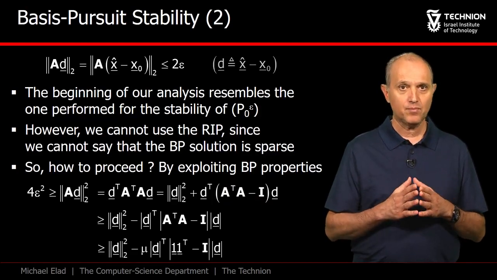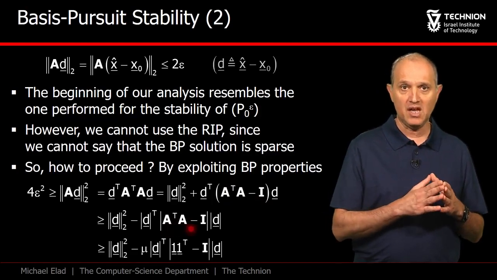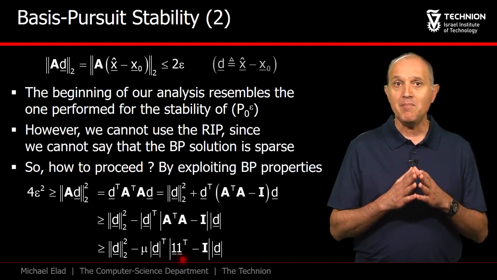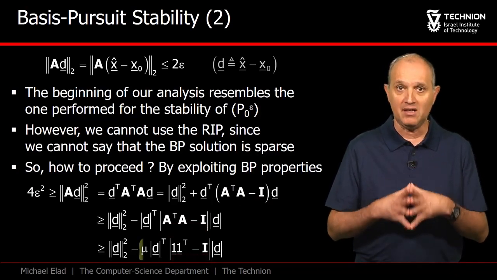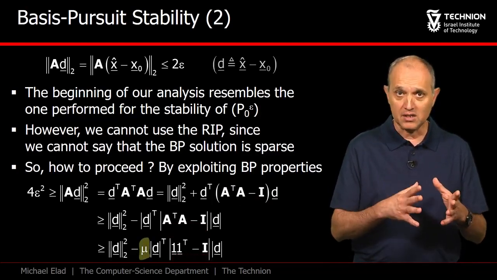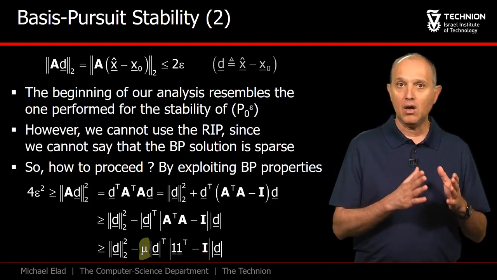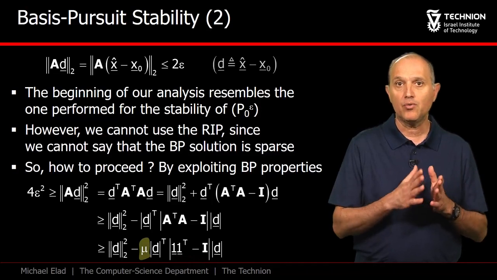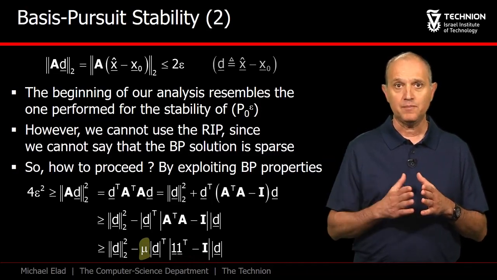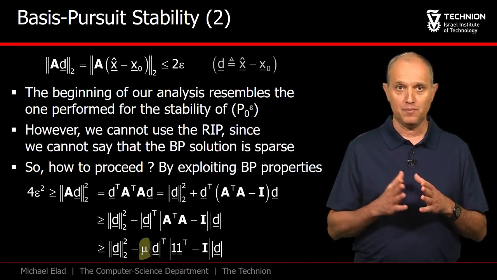As our last step, we replace the absolute of A transpose A minus the identity by a matrix that has zeros on the main diagonal and mu, the coherence, everywhere else. Observe how we write this as a column vector of 1s multiplying a row vector of 1s minus the identity, and all this is multiplying mu.